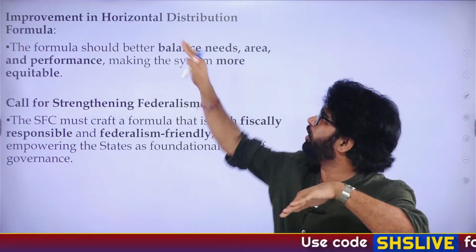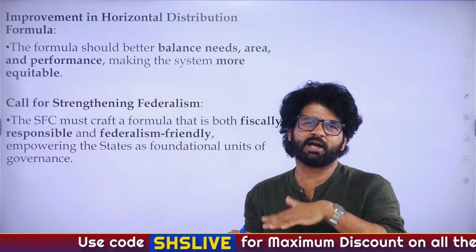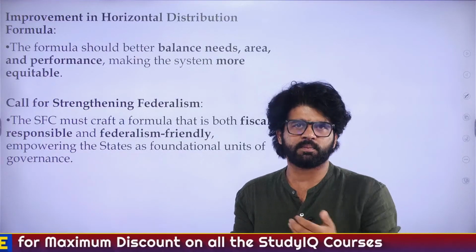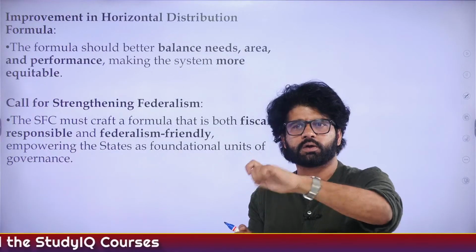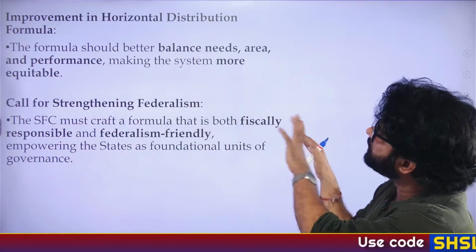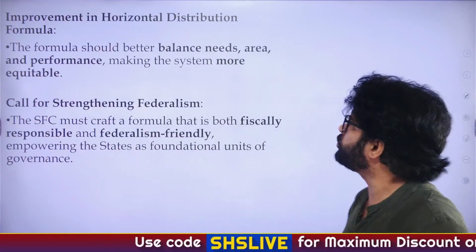They are saying that with horizontal distribution or devolution, when you're dividing resources between states, the income distance has 45% weightage, maybe it's too much. Maybe let's say reduce it to 40%. Let's say reduce the criteria of demographic performance, tax effort to a certain extent. We can do a lot better when it comes to horizontal distribution, according to the author.